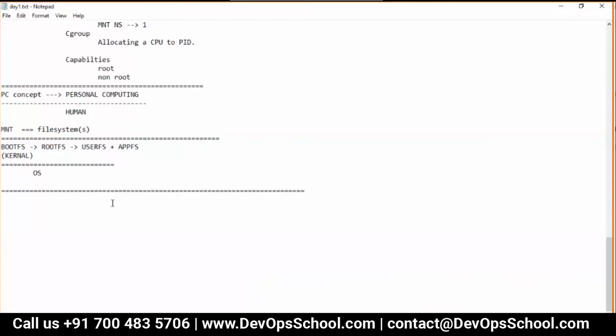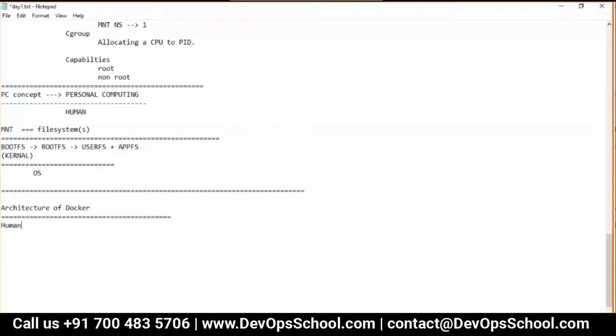The next question is the architecture of Docker. What is architecture? When I say architecture, that means there are multiple components involved with Docker. The first component we have is human.